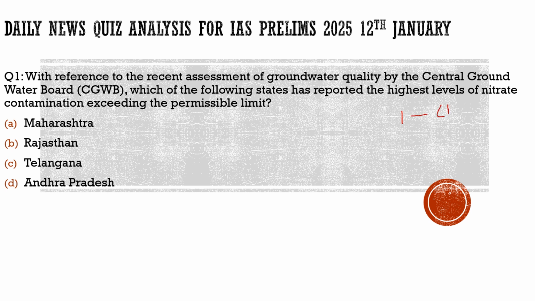What do we do? We take up the most important articles in the newspapers. We break them down, we discuss them, and we try to derive the possible prelims questions from those particular articles so that it will give you the idea how the questions can be asked from these articles, what part of the news article is important for your preparation, and what should be your approach towards current affairs. So this is what we are going to do in the first part of our discussion.